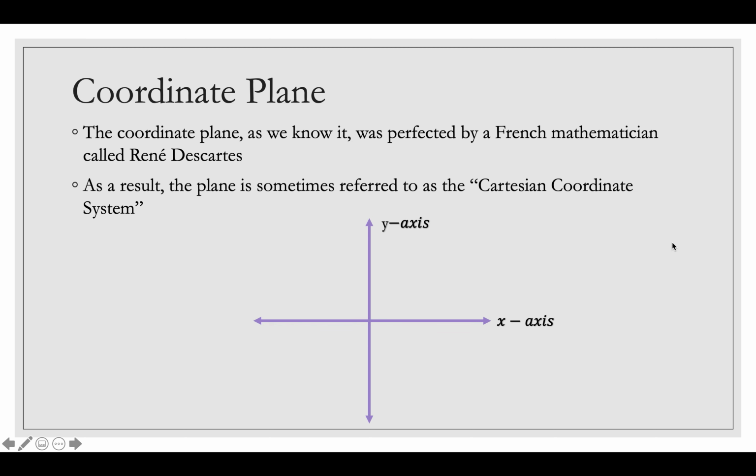The Cartesian plane also has a key attribute. It's kind of weird, but it's broken down into quadrants. There are 4 quadrants right here, 1, 2, 3, 4, and it's numbered just like that. In quadrant 1, all the coordinates are going to be positive, both x and y. In quadrant 2, the x coordinate is actually going to be negative, but the y is going to be positive. In quadrant 3, they're both going to be negative, and in quadrant 4, the x coordinate is going to be positive, but the y coordinate is going to be negative. And you'll see what I mean in a second here.